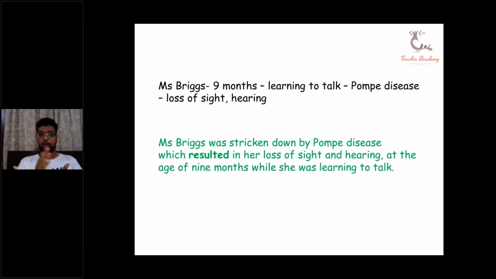Suppose the patient has lost sight and ability to hear. Now, if somebody loses the ability to hear and the person has not yet learned how to talk, then that person can never learn. Suppose a patient loses his or her ability of hearing when the patient is 9 months old. So that patient can never learn to talk.